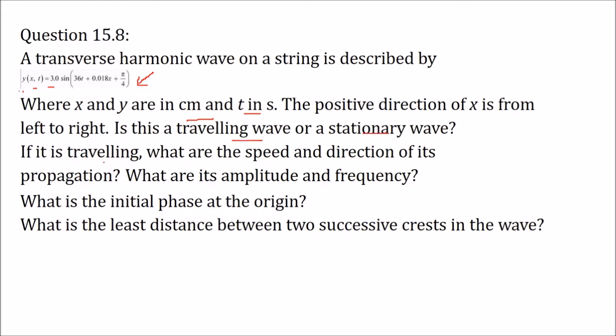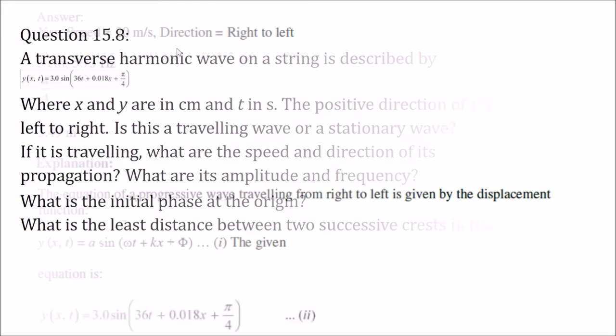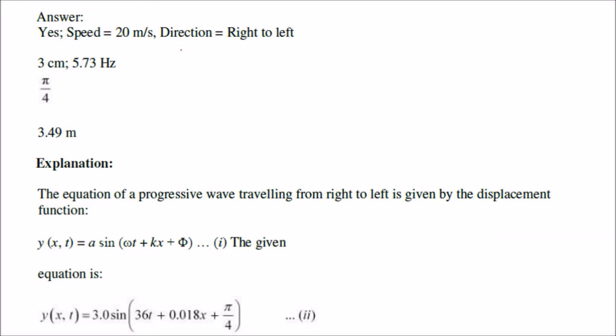First of all, if it is traveling, what are the speed and direction of its propagation? What is the amplitude and frequency? What is the initial phase at the origin? And what is the least distance between two successive crests in the wave? These are the answers we are going to give you, and we will see how we came across all these. This is just for you to have a look.